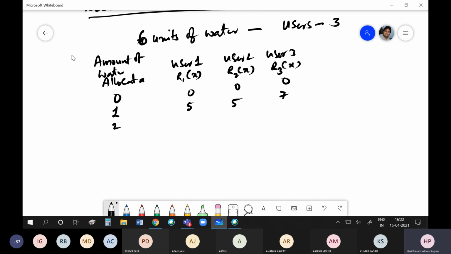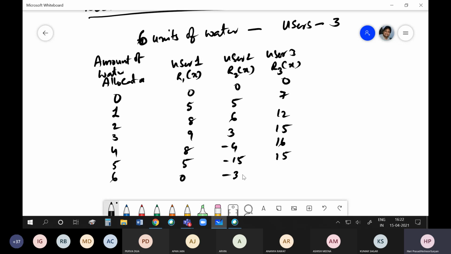Similarly you have this table for allocating 2, 3, 4, 5, 6 units: 8, 6, 12; 9, 3, 15; 8, minus 4, minus 16; 5, minus 15, 15; 0, minus 30 and 12.